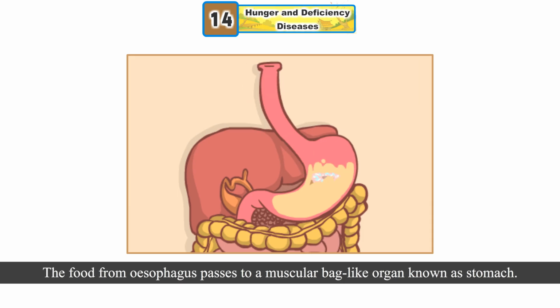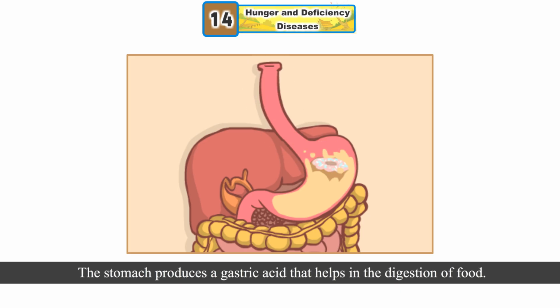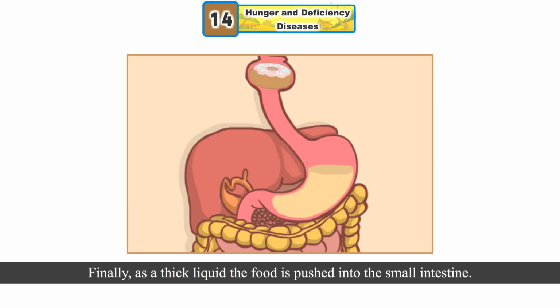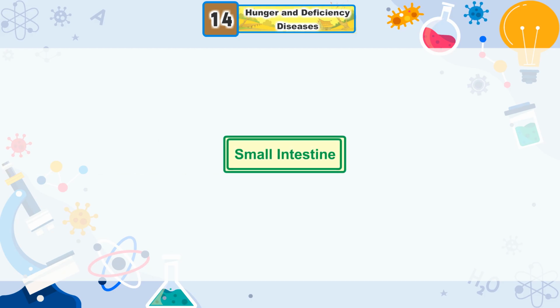Stomach. The food from esophagus passes to a muscular bag-like organ known as stomach. The stomach produces a gastric acid that helps in the digestion of food. This acid helps in breaking down the food molecules. Finally, as a thick liquid, the food is pushed into the small intestine.